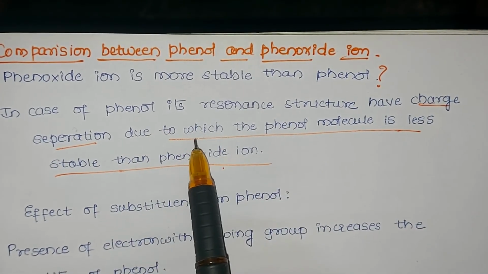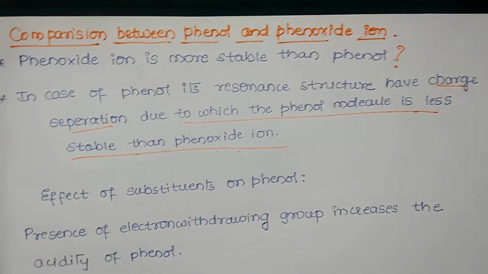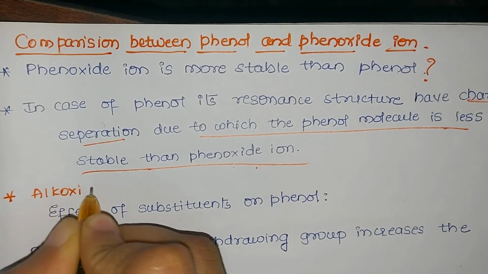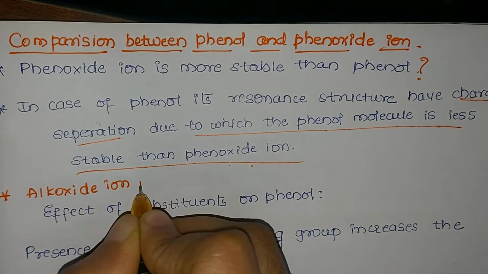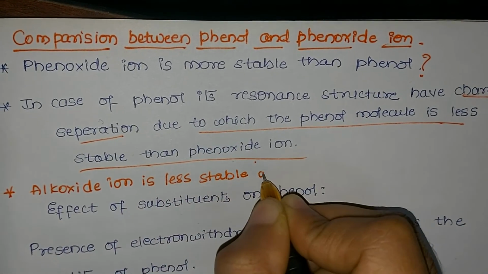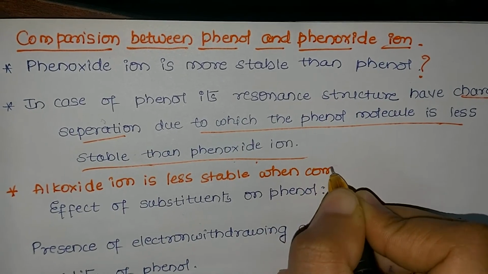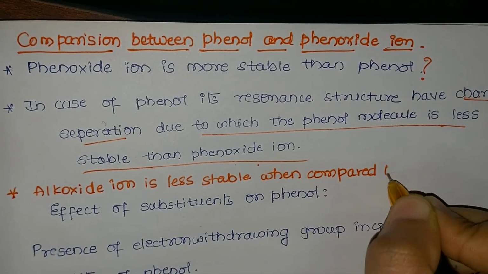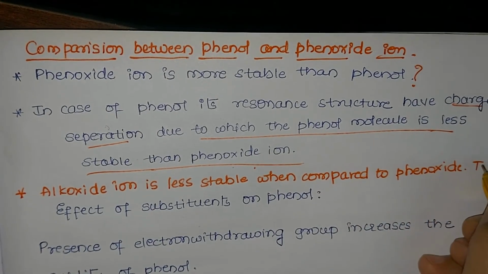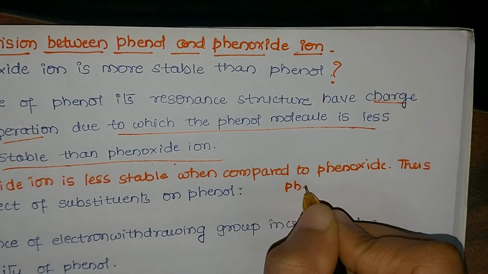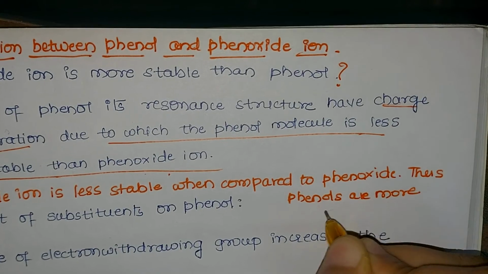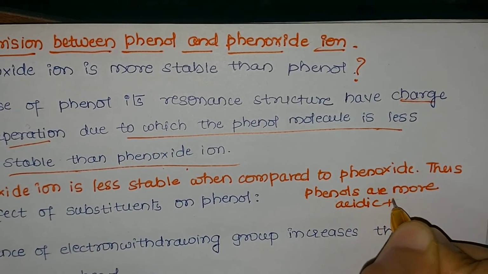And now when we compare the acidic nature of phenol and alcohol, why are alcohols less acidic and why are phenols more acidic? Because the alkoxide ion formed is less stable. Why is the alkoxide ion formed less stable? Because we cannot write its resonating structure. So alkoxide ion is less stable when compared to that of phenoxide ion. And phenoxide ion is more stable because we can write its resonating structures. Hence we say alkoxide ion is less stable when compared to phenoxide ion. Thus phenols are more acidic than alcohols, or you can say alcohols are less acidic than phenols.